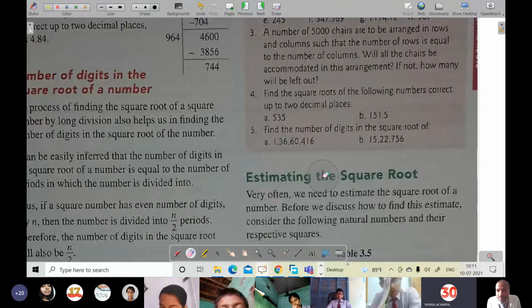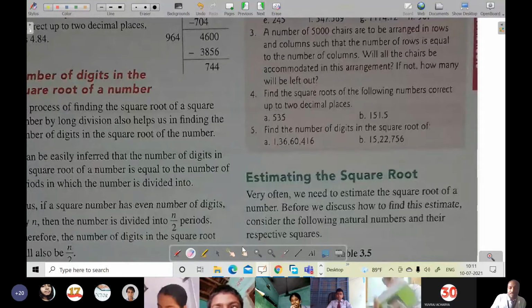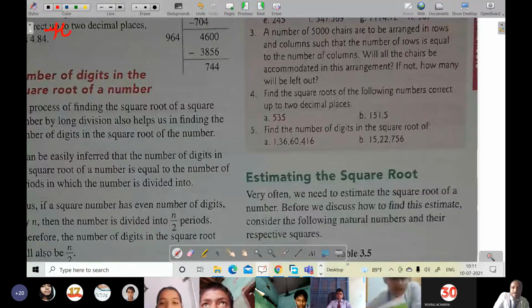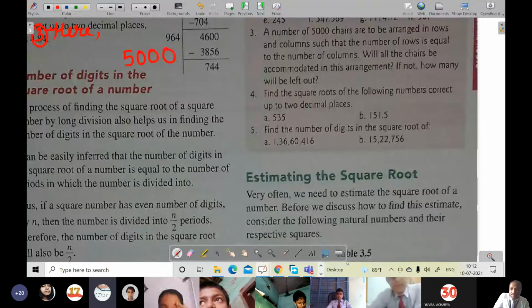Sir, you solve this by long division, I am doing it and it is not coming. Okay, of course I'll show you. At first you can do long division only, then you will write it in language. First we will do the long division, then if any number is left, we will subtract it from there.